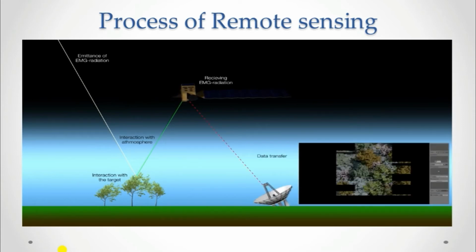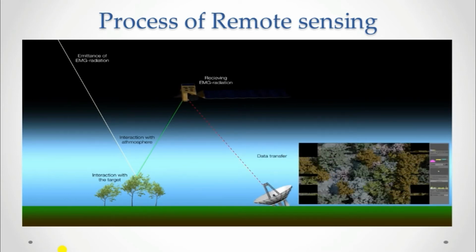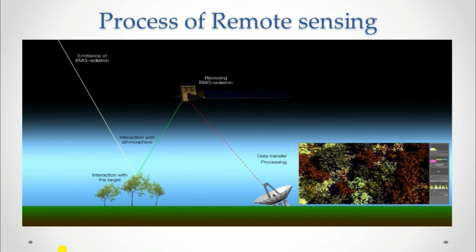What you see in the picture is that a light source emits radiation onto the object, and the object reflects some amount of that radiation into the atmosphere. That reflection is captured by the recording device. After that, the data is sent to data transfer, and using software we can see which are the land areas and which are the trees and vegetative areas.